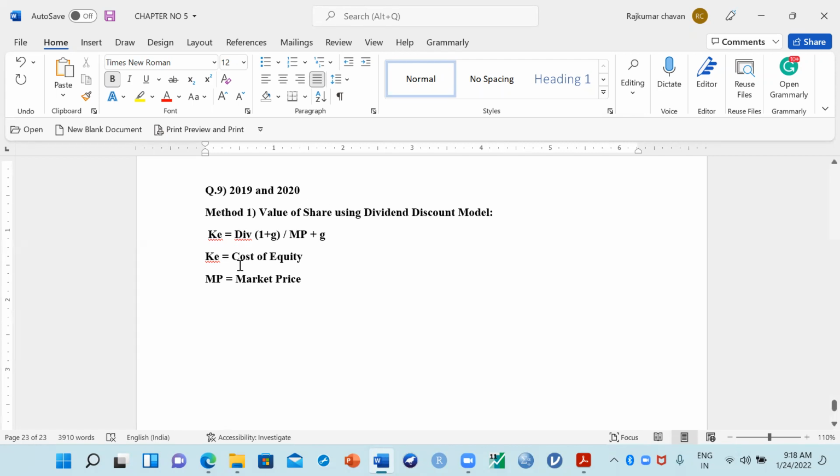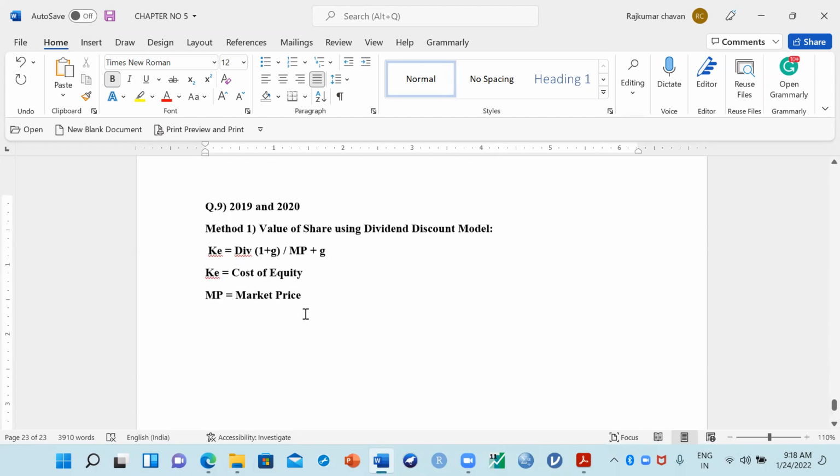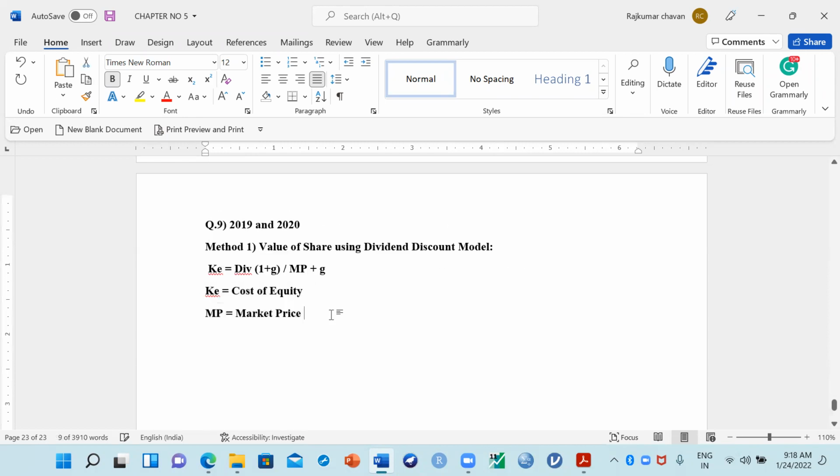And remember, in one question we discussed, where dividend was given, and based on the dividend we calculated value per share. But now in this case, how to calculate if the dividend is continuously growing? This is what you have to remember here. Now this is the first method.